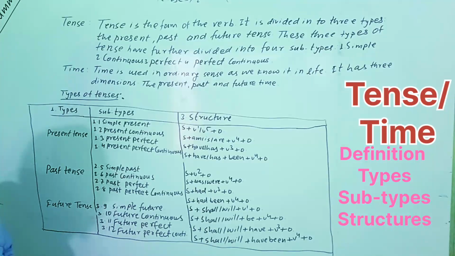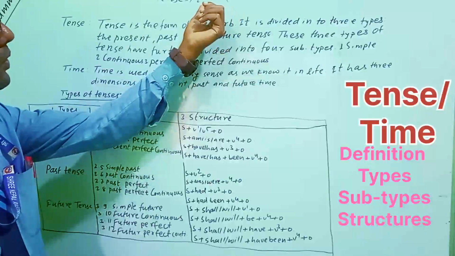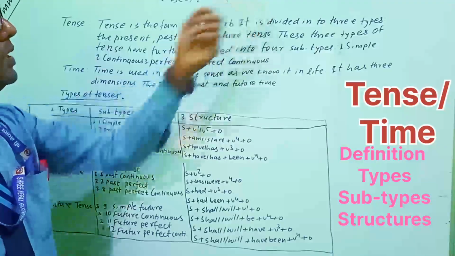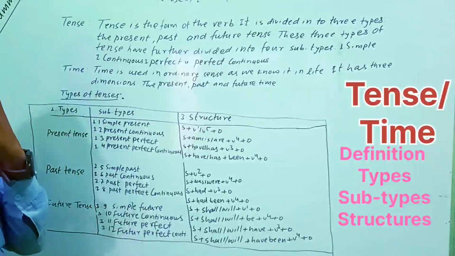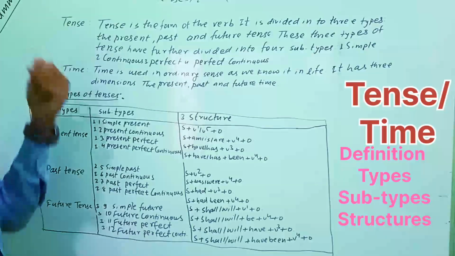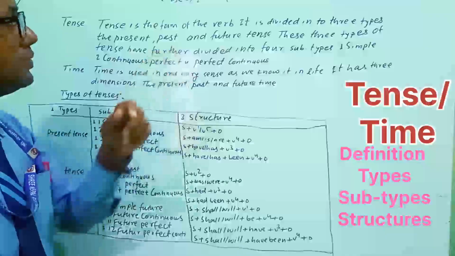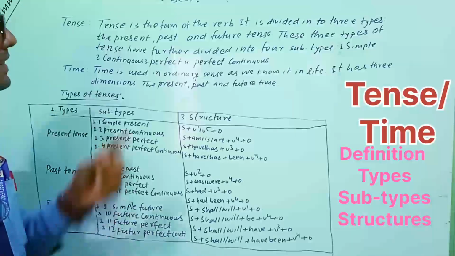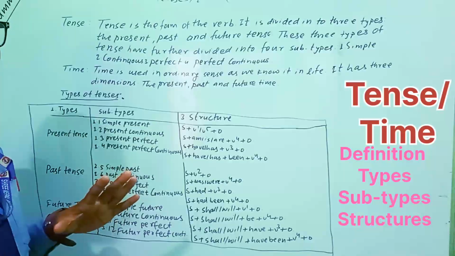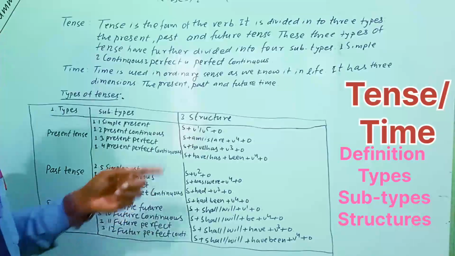जस्ट I have written here a tense that is also called time, जसलाई हामी नेपालीमा काल र समय भन्छौँ। यो साथीहरूले थाहा भएको कुरा हो। Just I have written something about your tense. Tense is the form of the verb. So basically what should we understand? Tense is the form of verb. So tense is known with the help of verb that we can say.